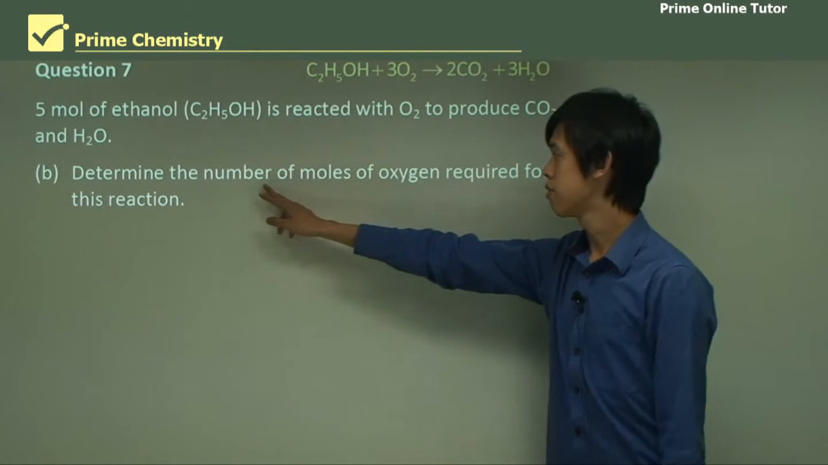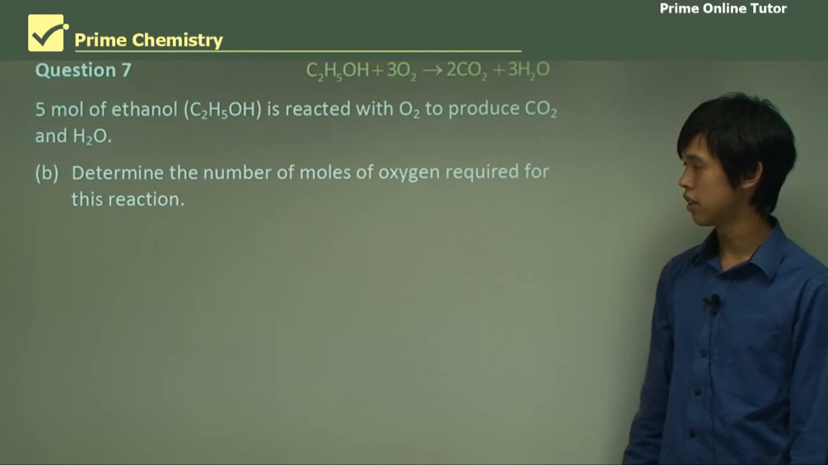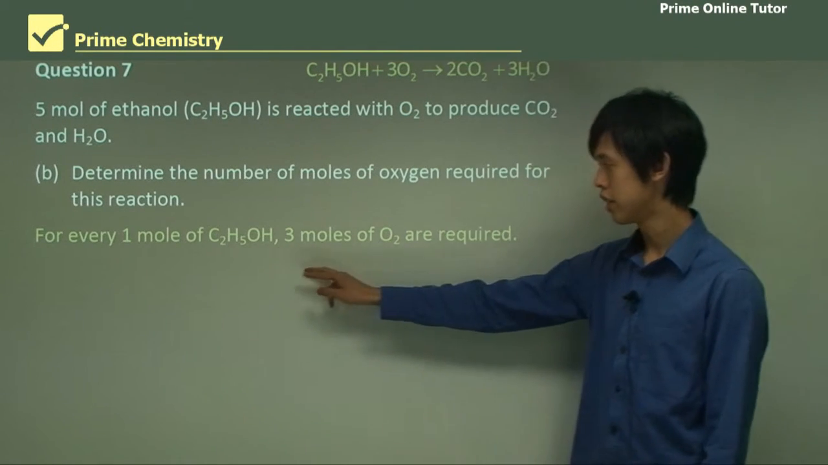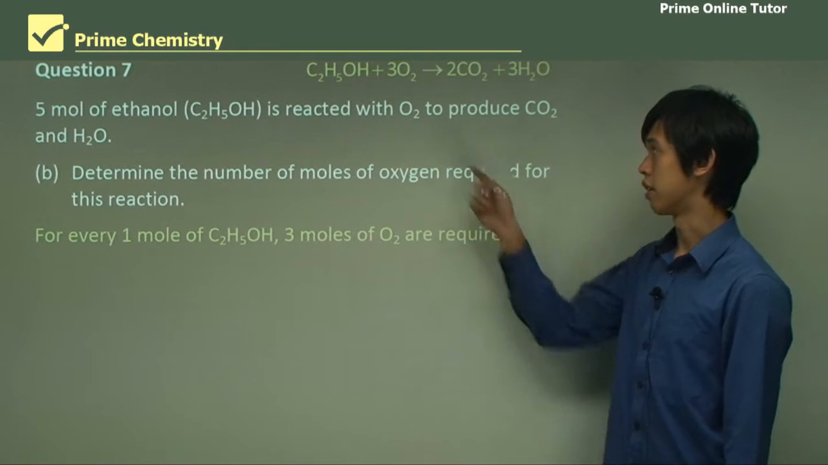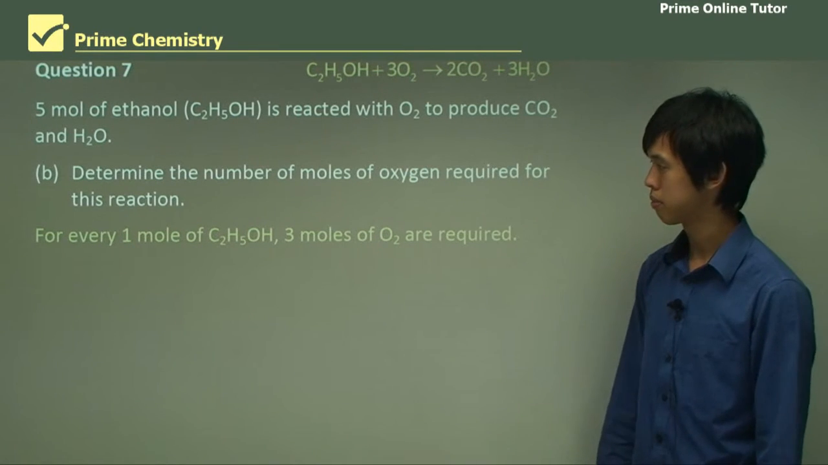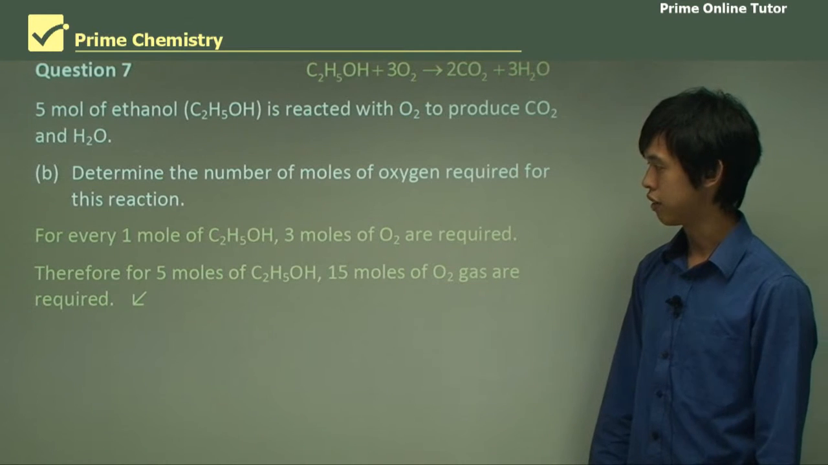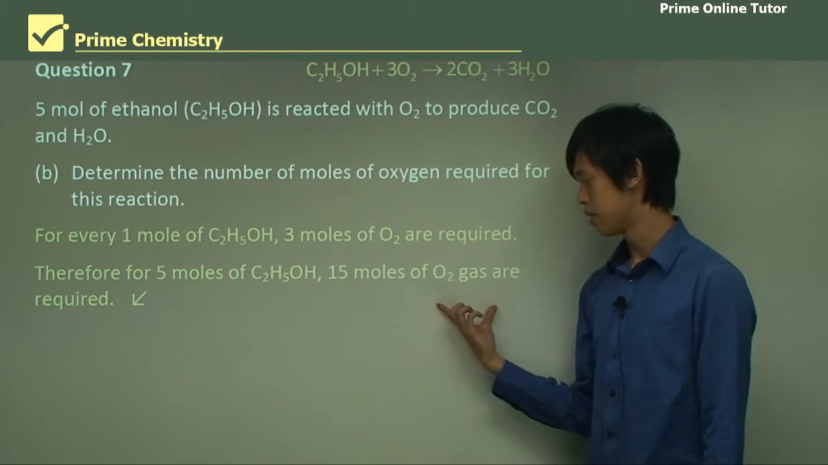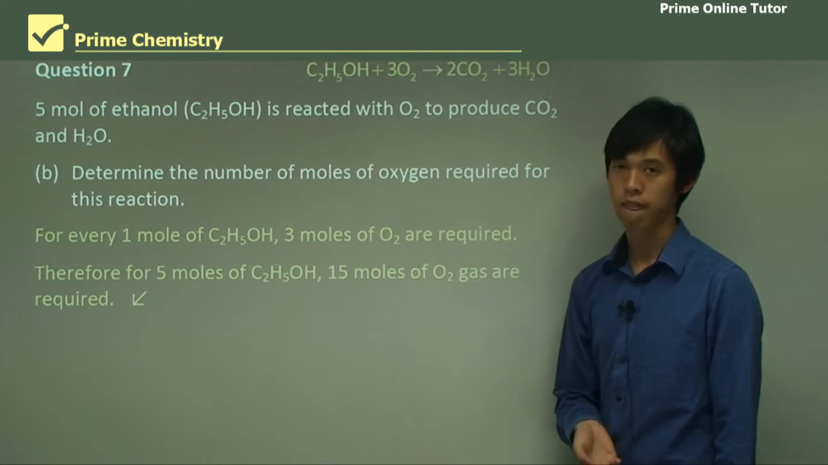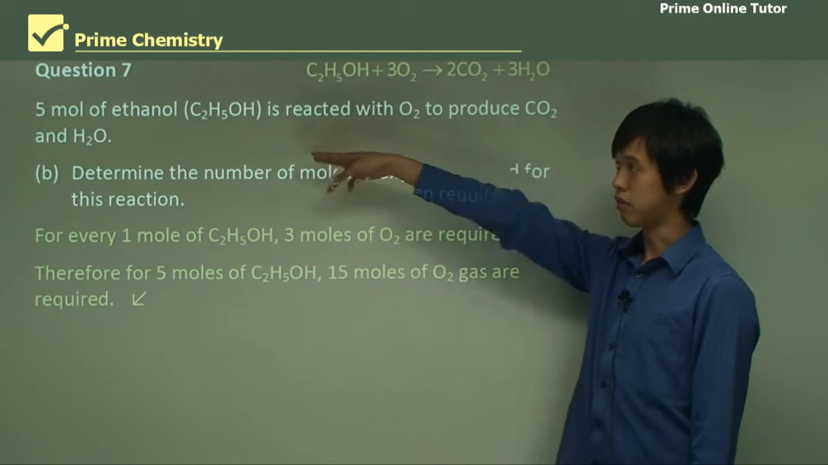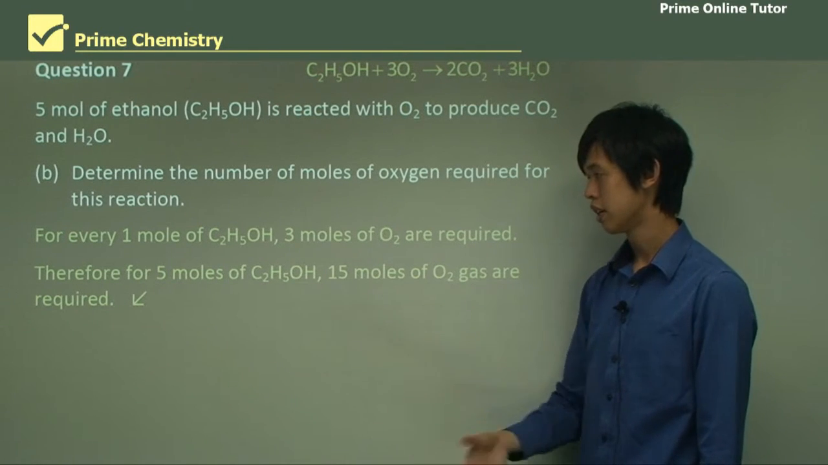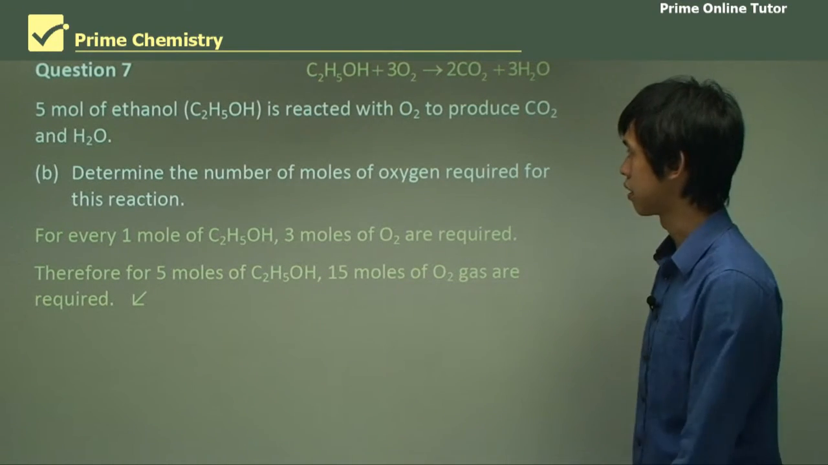So determine the number of moles of oxygen required for this reaction. Well, for every 1 mole of C2H5OH, 3 moles of oxygen are required from the equation. Therefore, for 5 moles of C2H5OH, 15 moles of O2 gas are required. So remember, we start with 5 moles. So if there are 5 moles, we need 3 times as many, so it's 15, and that's the end of the question.